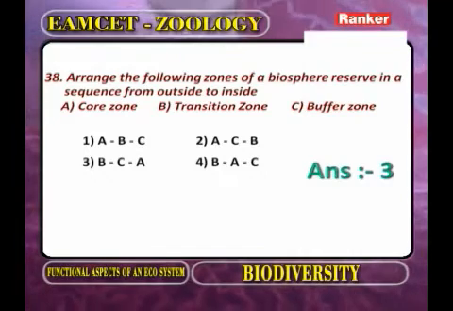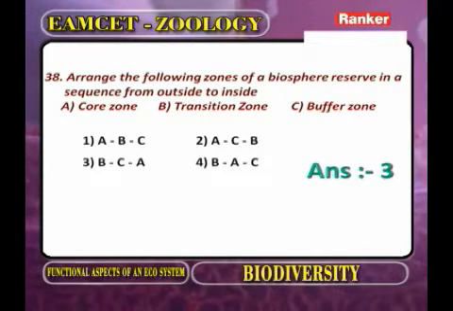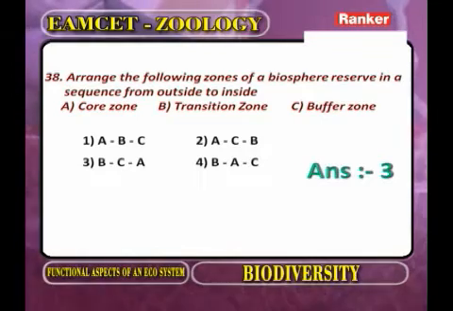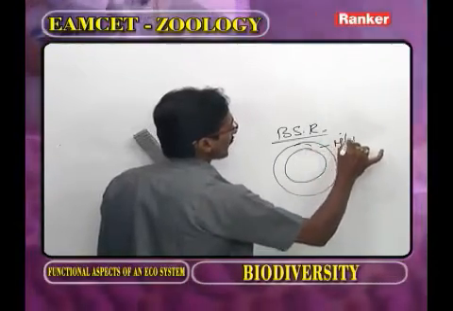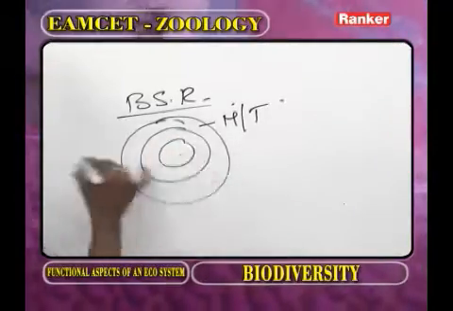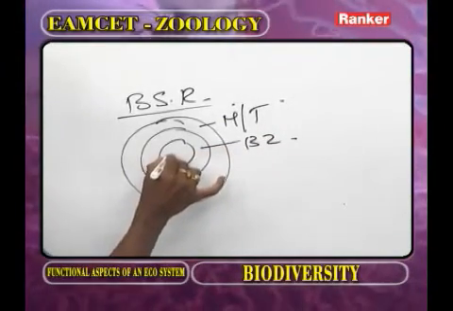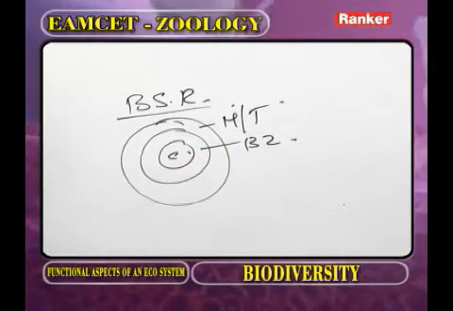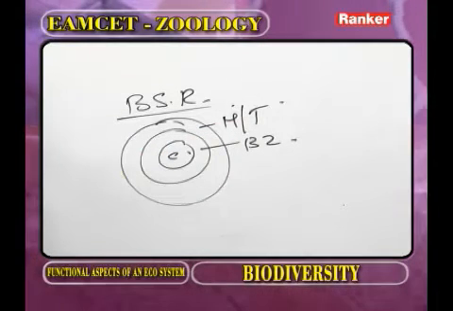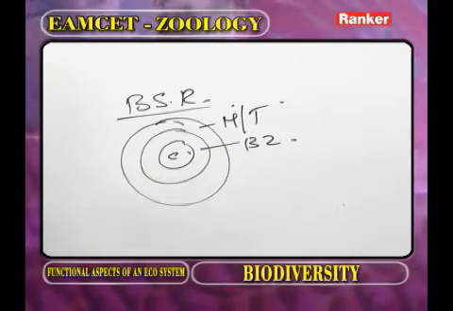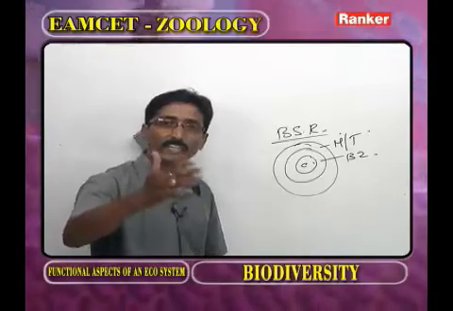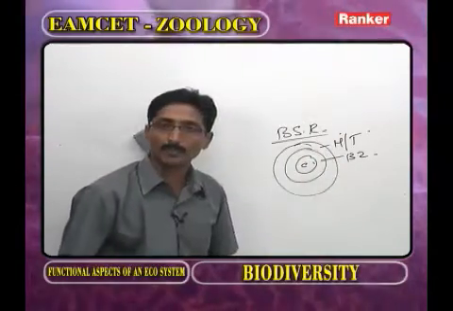Arrange the following zones of biosphere reserve in a sequence from the outside to inside. Now as we observe the biosphere reserve, the first one we call the manipulation zone or transitional zone, the second one the buffer zone, and the third one the core zone. What is meant by transitional or manipulation zone? Here all human activities are allowed. For example, Tandas, Lambadis, Girijans, a variety of human populations are present in the manipulation zone.